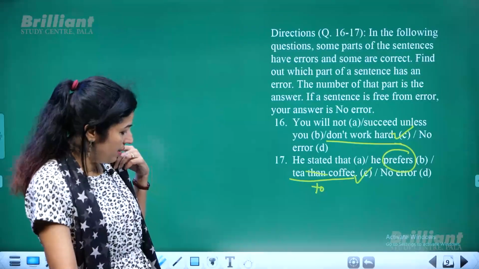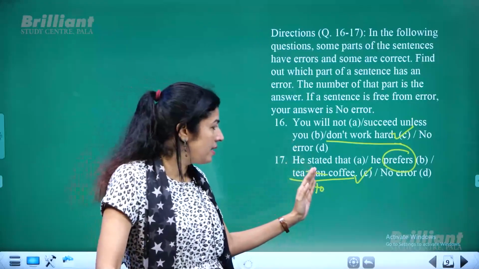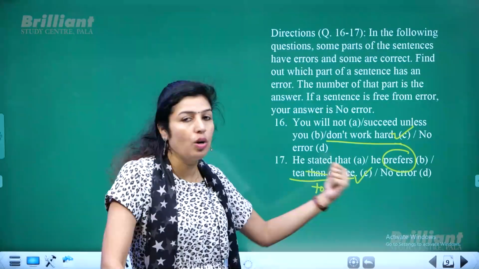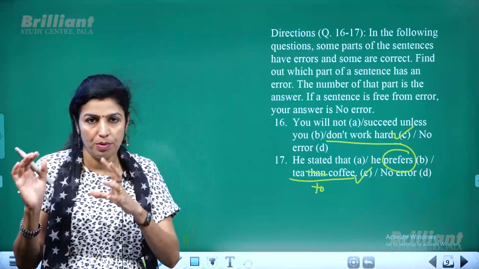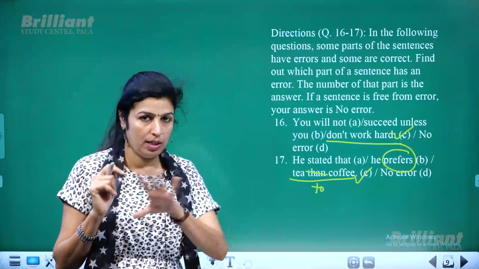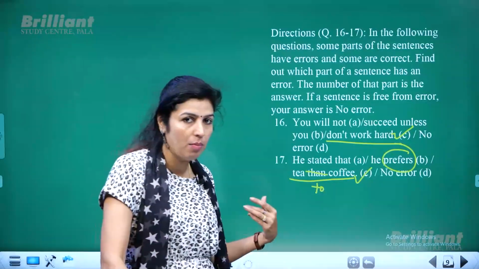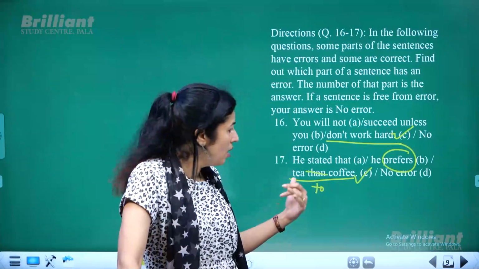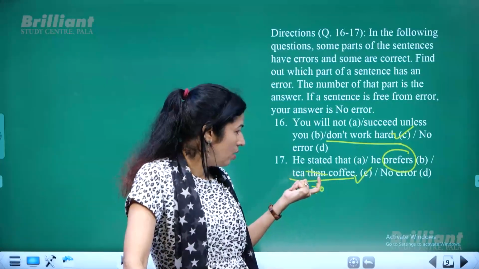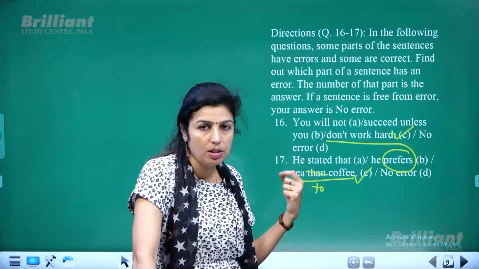Okay, so now the sentence is correct if you say, he stated that he prefers tea to coffee. When you show your preference between the two items, to must be used, not than. Different from or better than could be used, but with the word prefer, when you compare two things, it should be to.